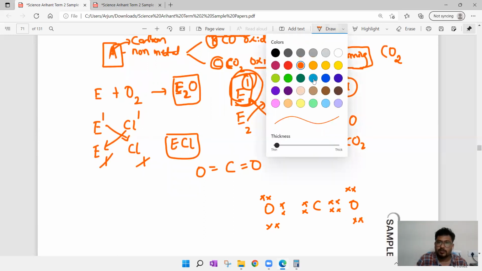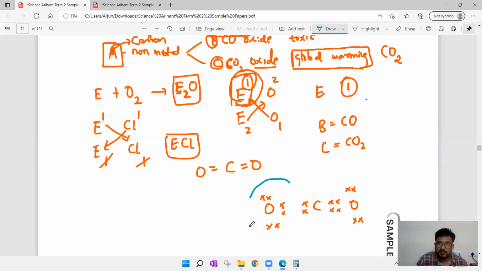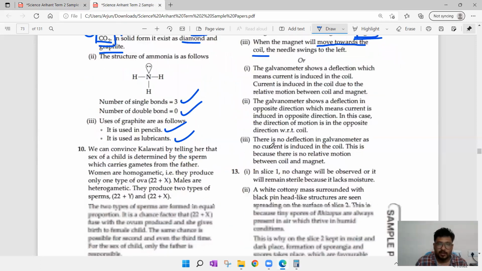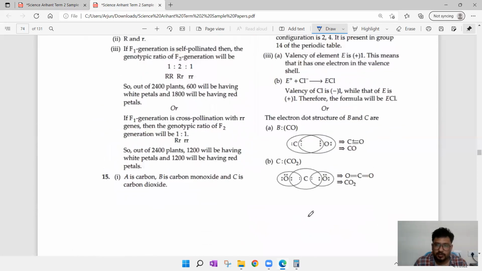Now, electron dot structure like this. And here it will be like this. And while coming to carbon, it will be like this. So try to go with carbon monoxide. How can you get it? Of course, we have the answer, but no need to copy this.